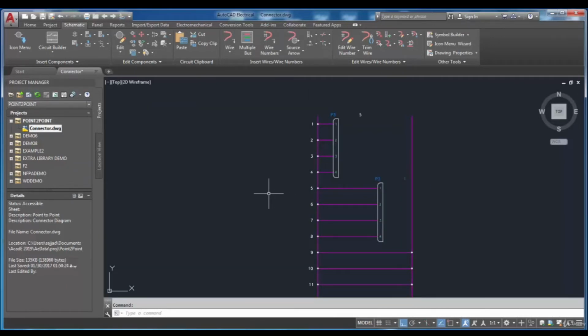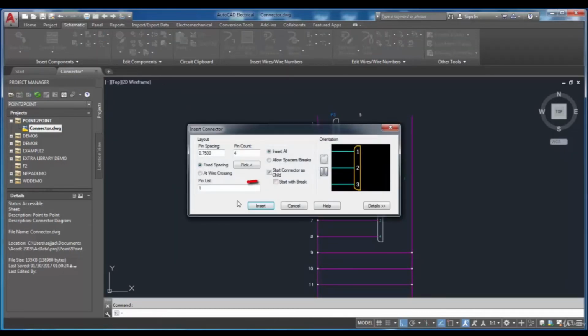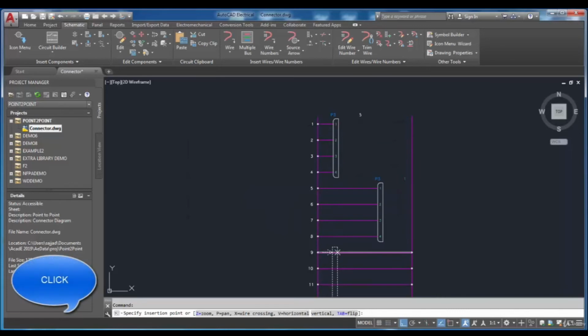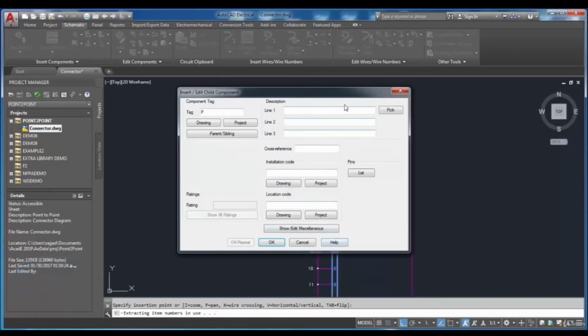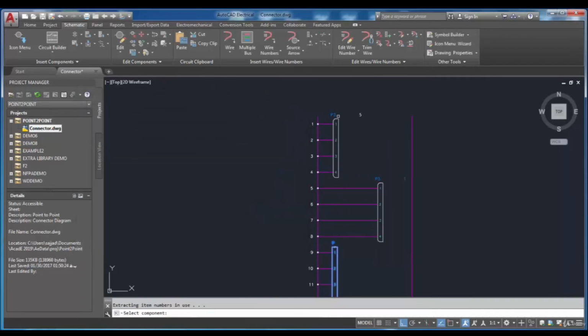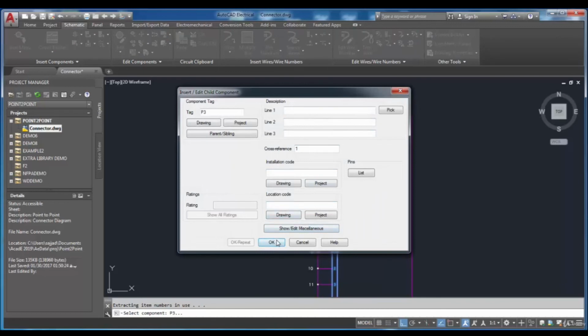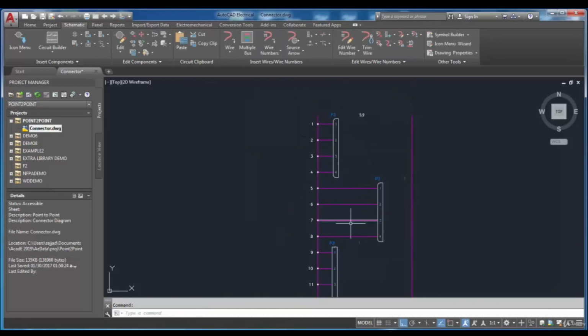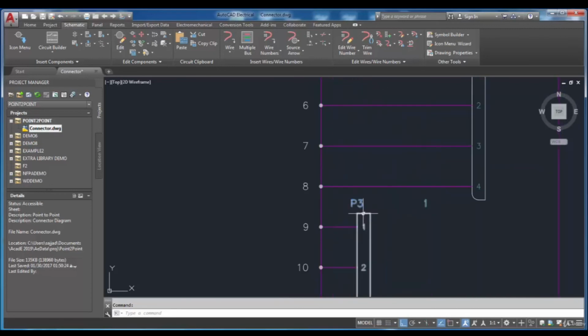If you want to insert a child connector with a broken top, such as this connector, again you have to choose Connector tool and then here select the Start with Break beside the Start connector as a child checkbox. Then select Insert and place your connector. Again, you have to determine the parent connector and choose it in your drawing. And in the last step, you can see the two connectors are linked together, and also this connector has a broken top.